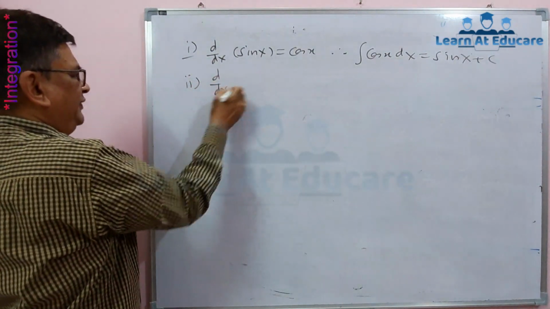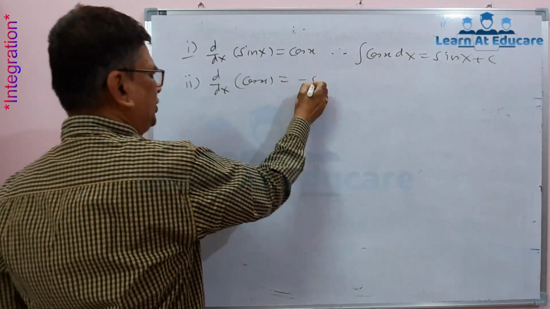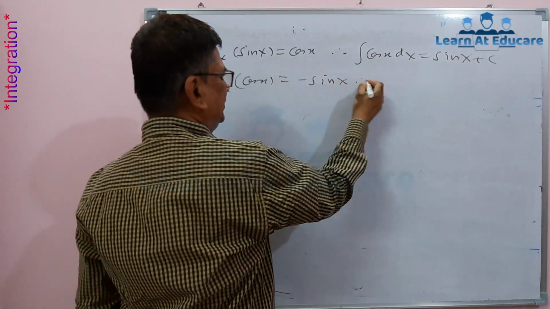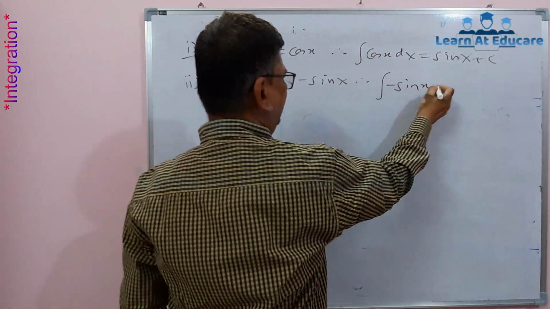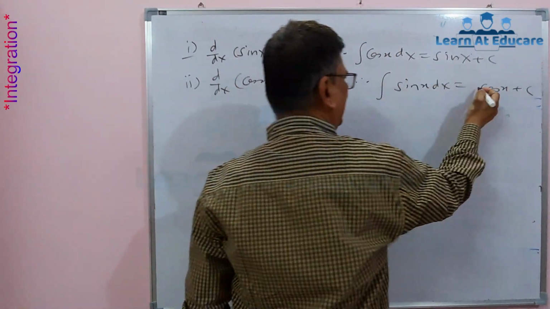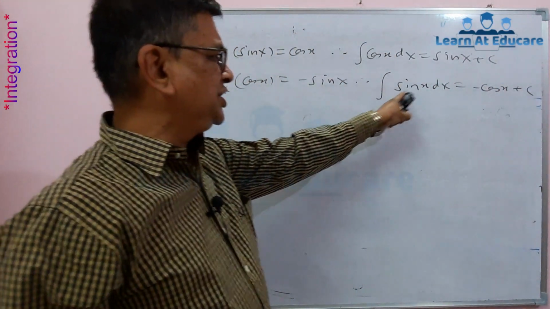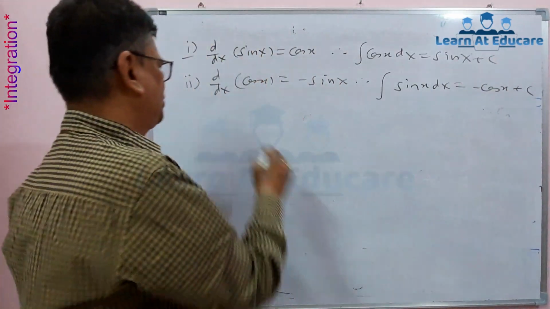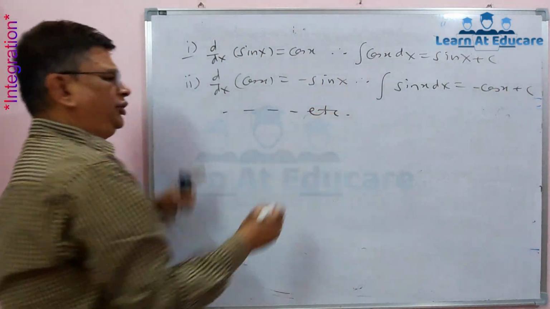Then the derivative of cos x is equal to minus sin x. Therefore, integration of minus sin x dx is equal to cos x plus c, but this minus is taken to the right side so that we get integration of sin x dx is minus cos x plus c. So this can be done for all the trigonometric ones.